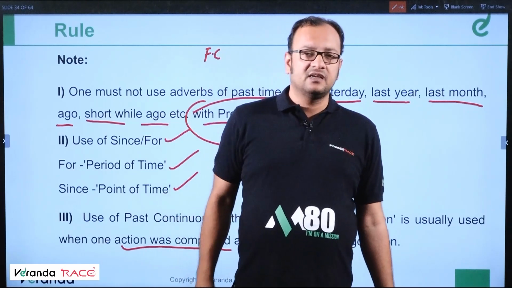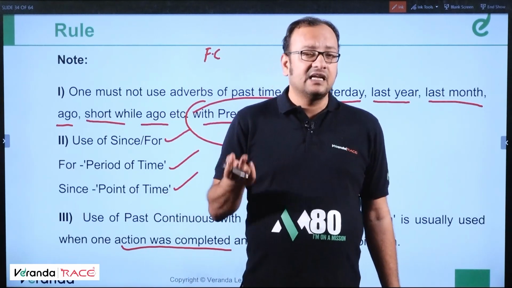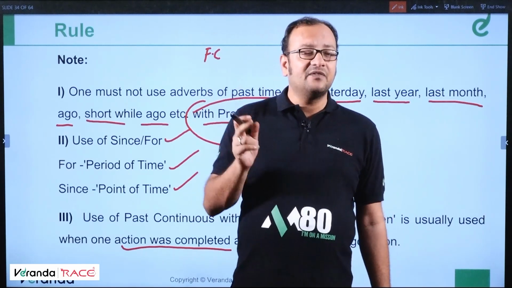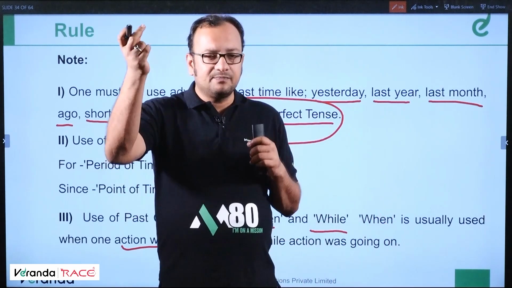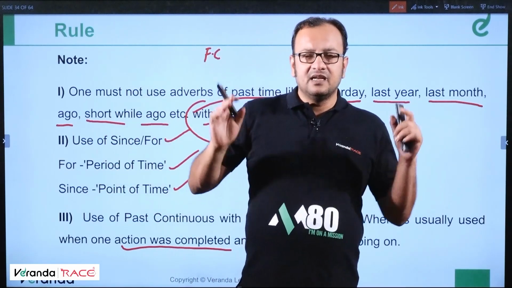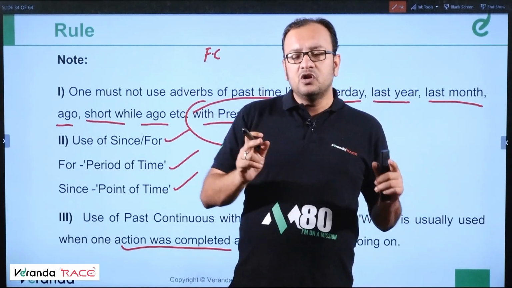Future continuous, future perfect. By next Monday, I will have completed the work. Means till that particular time, my job will be done. Getting the point? Now comes future perfect continuous.